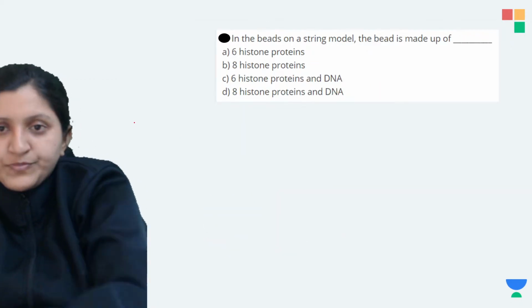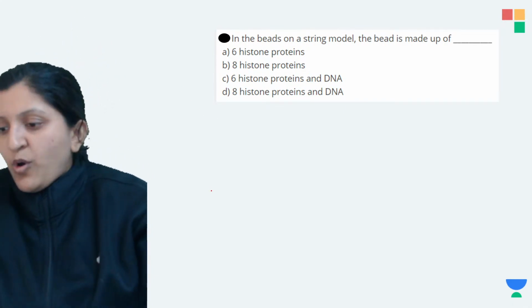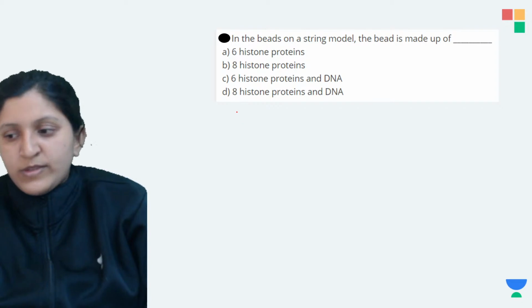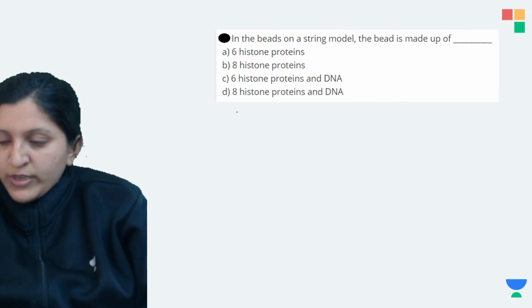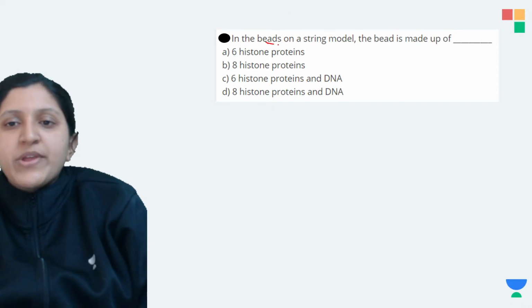Okay, so in the beads on a string model, what is the bead made up of? Any idea on this? I'll explain this. Do you have any idea what exactly the bead is made up of in the beads on a string model?